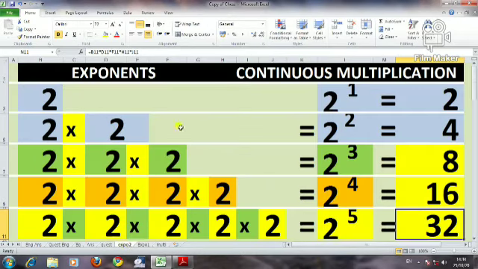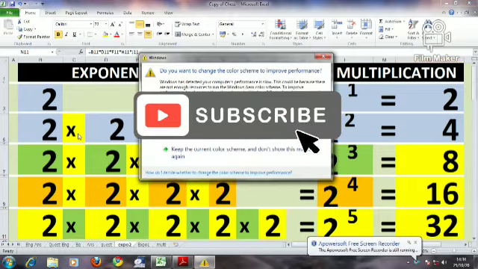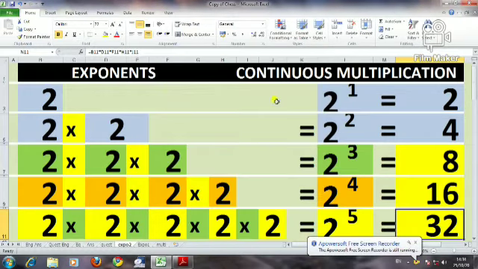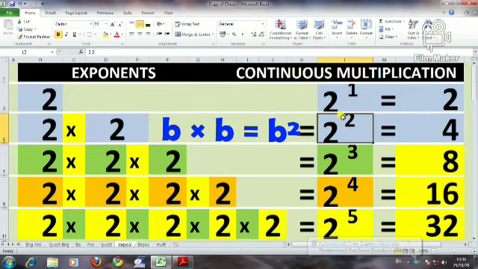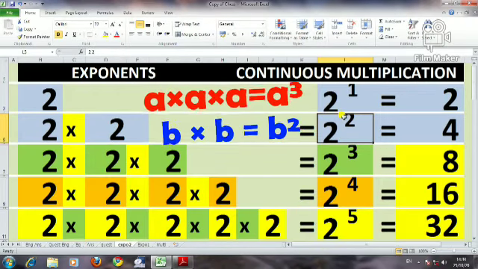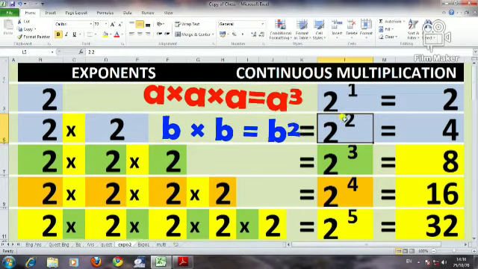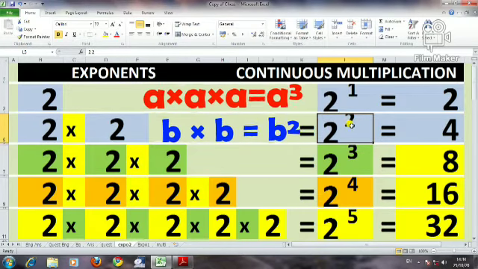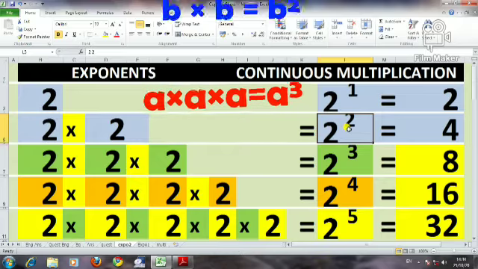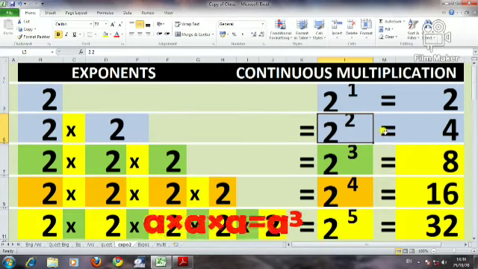See, here 2 is here, 2 itself. Now let's come to the next one. 2 into 2. It is not addition here. Multiplication has taken place. Now 2 into 2, how is it referred? It is written like this. The position of the 2 is to be seen. Where is the position? Upper right part. So this is 2 raised to 2.